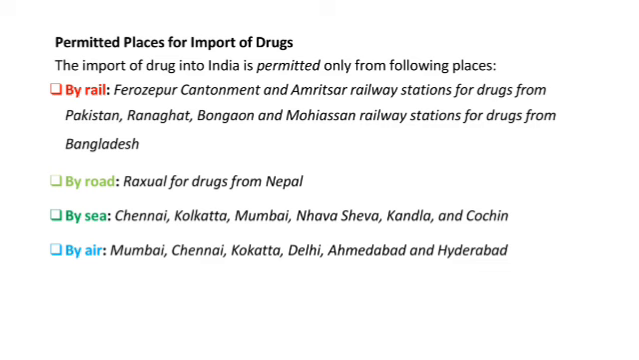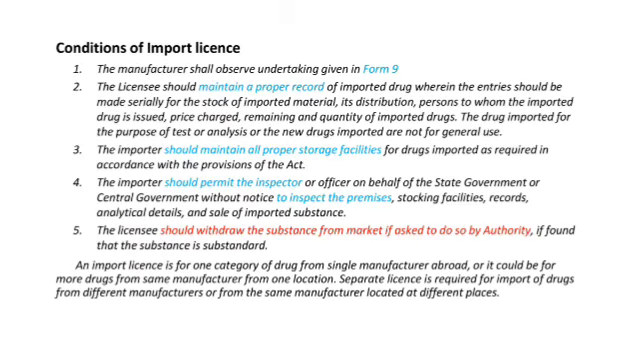Next one is the permitted places for import of drugs. First one is by rail, second by road, third one is by sea and fourth one is by air. By rail, by road, by sea and by air. The import of drugs into India is permitted only from these places: rail, road, sea.